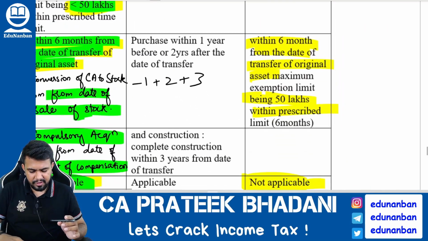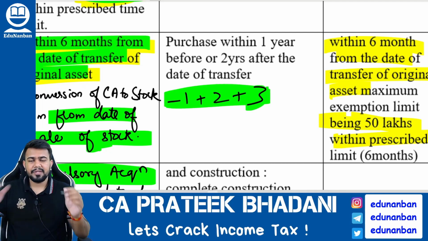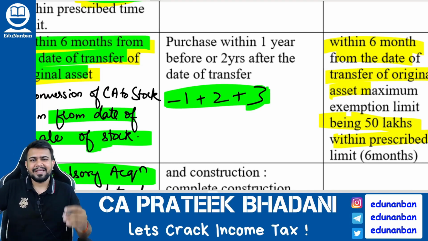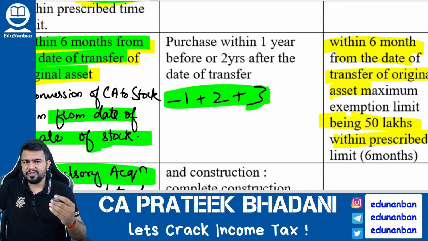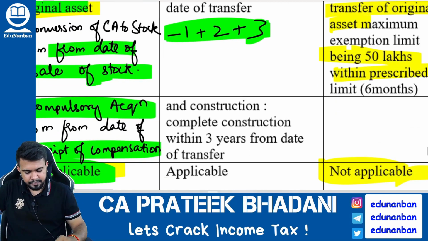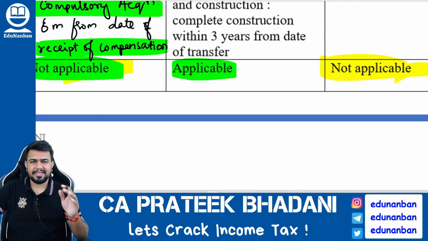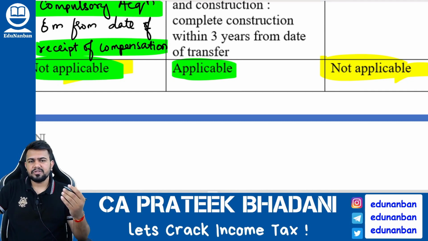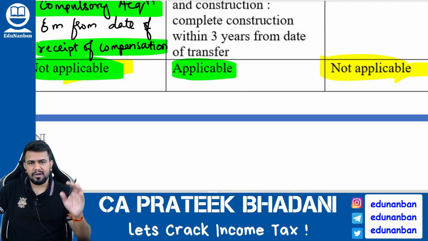What is the time limit for the new residential house? -1, +2, +3. That is, from the date of transfer, within 1 year before or 2 years after, he has to purchase the house, or within 3 years after the date of transfer he has to finish the construction of the house. Only then this section will be applicable. Now listen. Is the deposit scheme applicable? Answer is yes. If the amount is not invested within the due date to file the return of income, then he can put the amount in the capital gain account scheme.